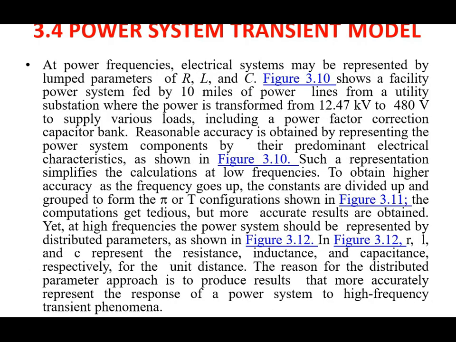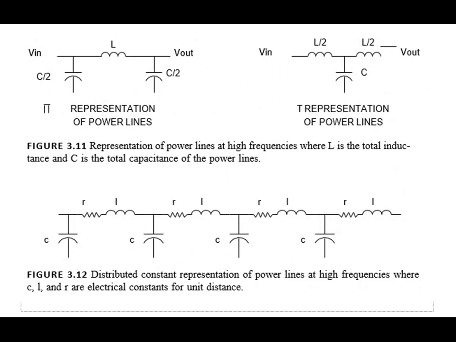So the computation gets tedious, but more accurate results are obtained by using figure 3.11. Yet at high frequencies, the power system should be represented by distributed parameters as shown in figure 3.12. So these were the lumped parameters; now the parameters are divided in a distributed manner. In the distributed constant representation of the power lines at high frequencies, R, L, and C are electric constants for unit distance.